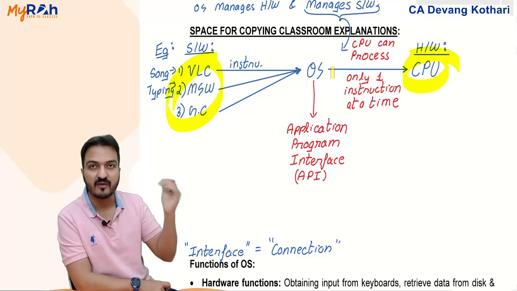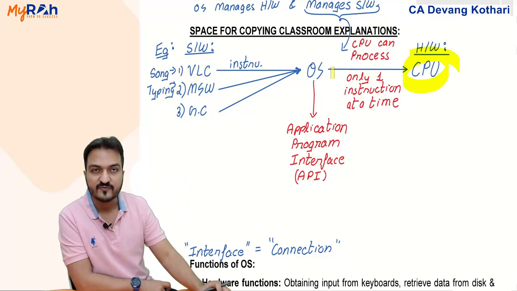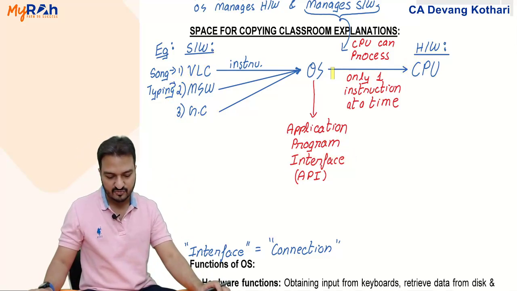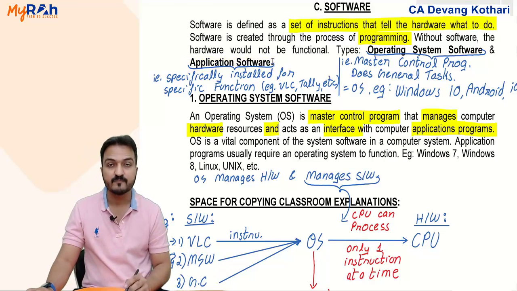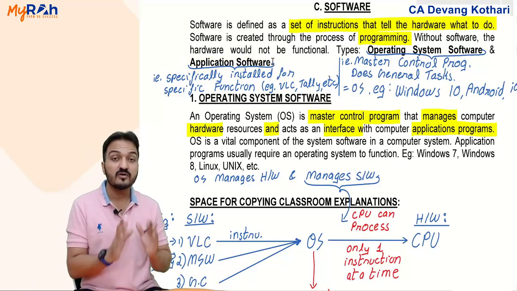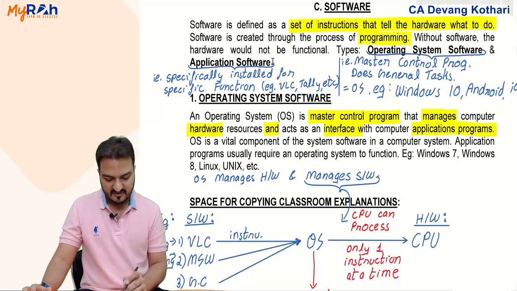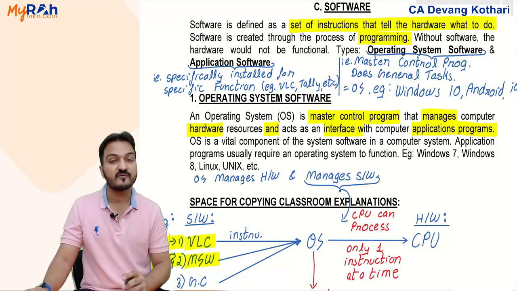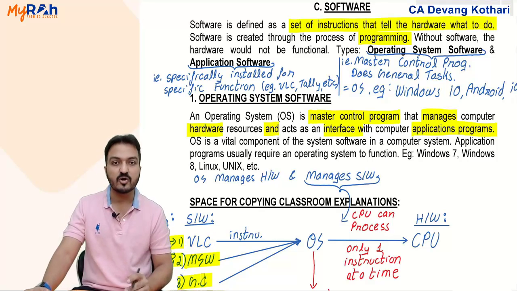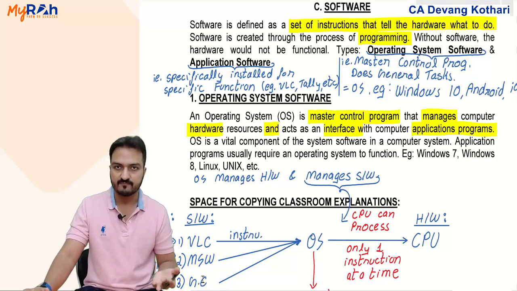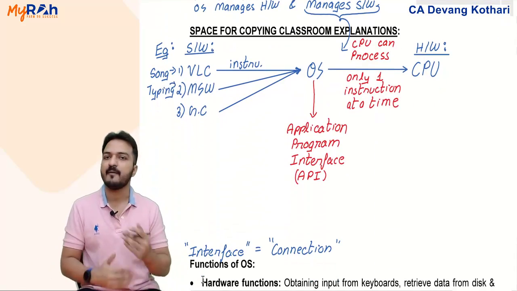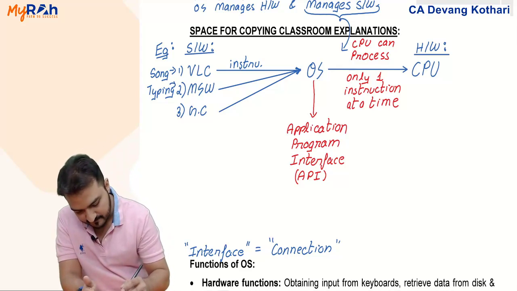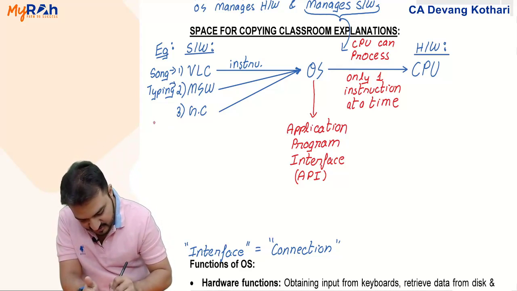This VLC player, Microsoft Word, Google Chrome, all of them are what? Well, all of them, as you saw earlier, are nothing but application software. They are specifically installed for some particular function. VLC player is installed to play songs. Microsoft Word is installed to do typing work, make a document. Google Chrome is installed for exploring the internet. So ultimately all three of them are application programs.